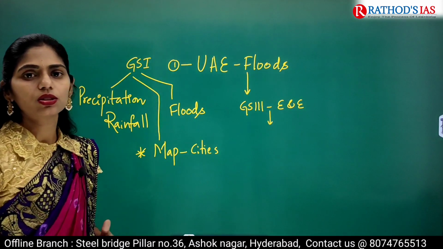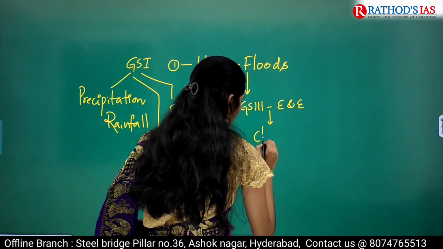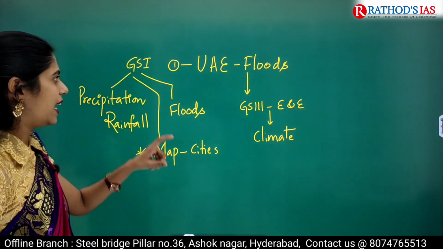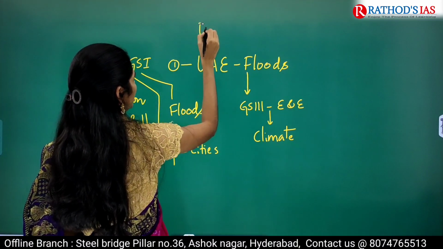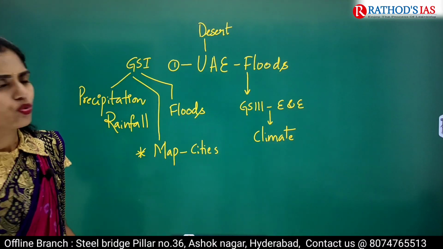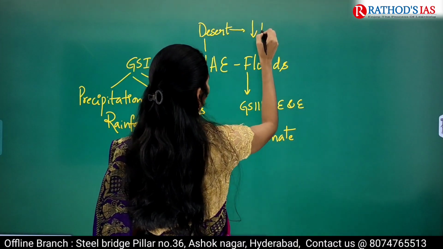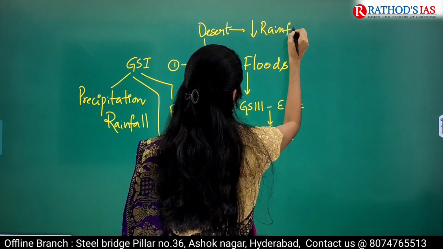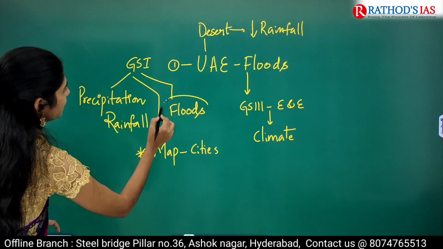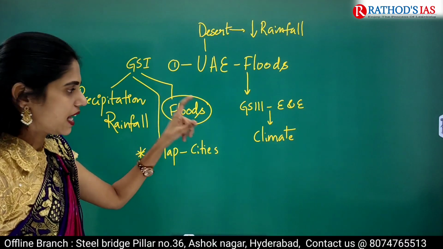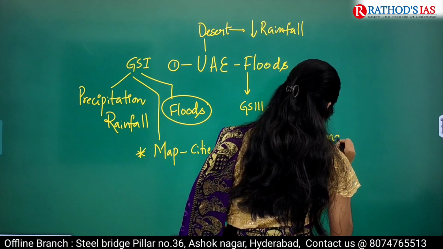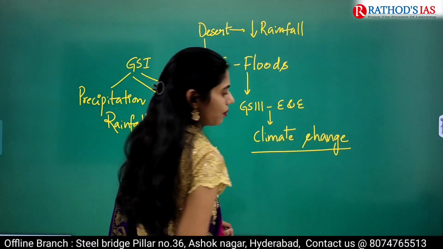The next one is from GS Paper 3 under environment and ecology. You have to see this concept of climate change. Why climate change? One news clip is saying that UAE is a desert nation, and normally in these desert areas we see very little rainfall. But now in the same region, we are experiencing floods. So this is an example of climate change.